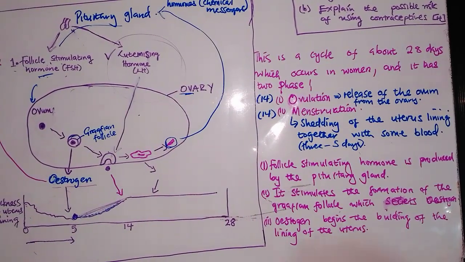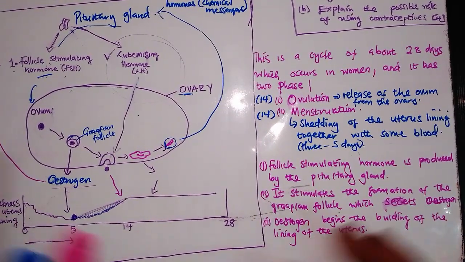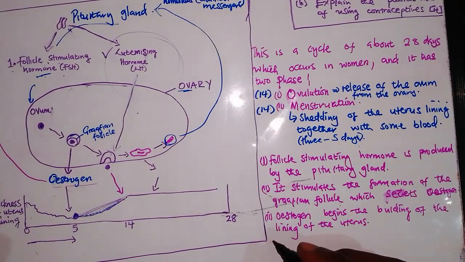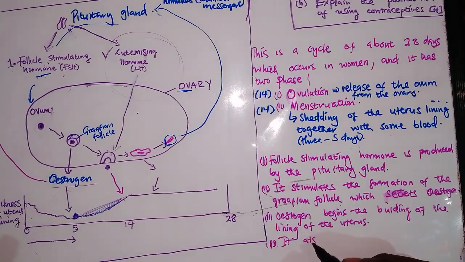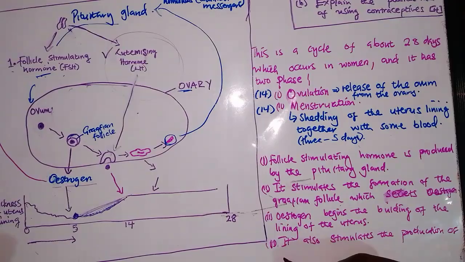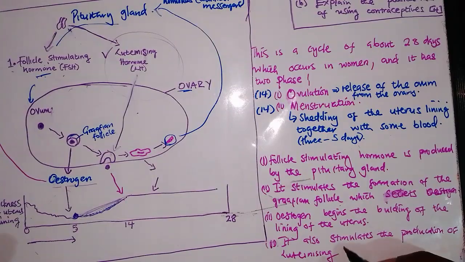So after oestrogen is produced, we said it stops the production now of follicle stimulating hormone, and it also stimulates the production of luteinizing hormone, which does what?